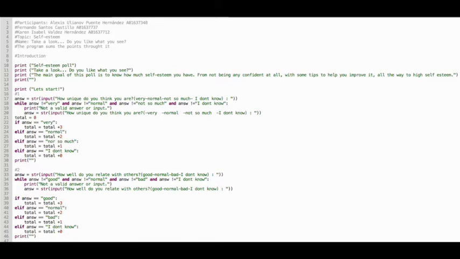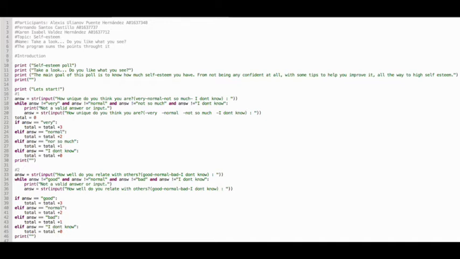Then we set up a conditional, this being the word if. And depending on the answer given, it's the total points that will be added to the user so that at the end, the user can see what their level of self-esteem is. In the case of question number 1, that was, how unique do you think you are? The options given are very, normal, not so much, and I don't know.